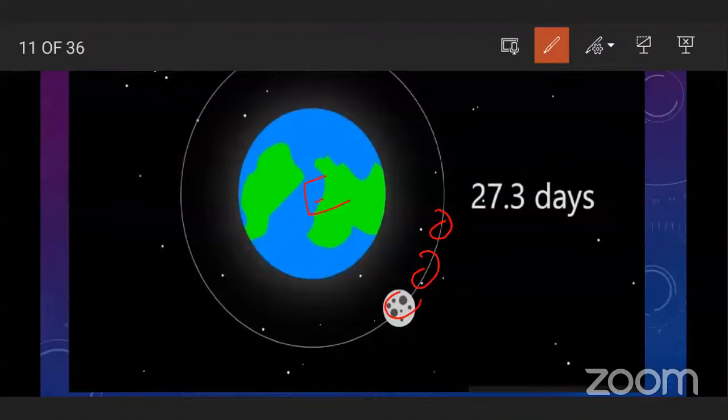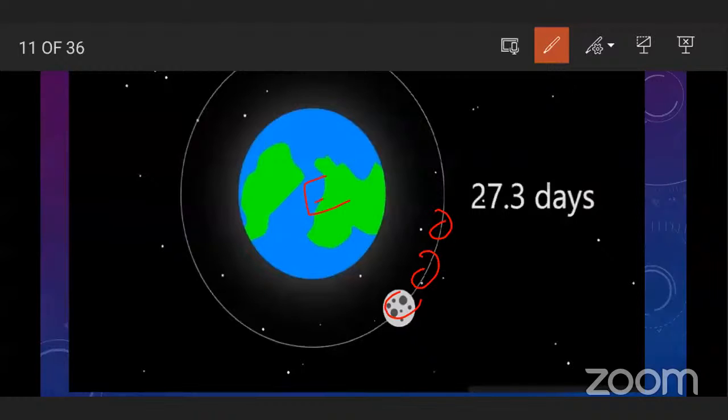And the moon takes approximately 27.3 days to complete one revolution around earth. And the portion traversed by the moon in one day is called a nakshatra. What is nakshatra? The portion traversed by the moon in one day is called nakshatra.